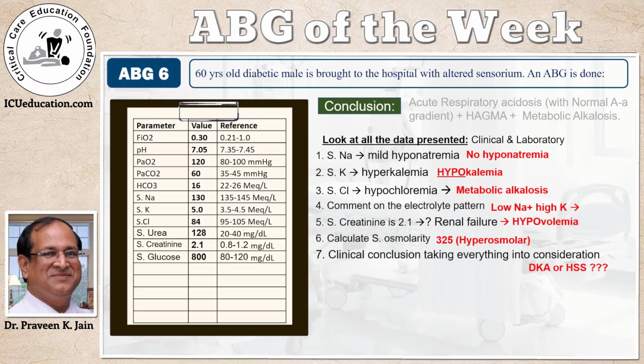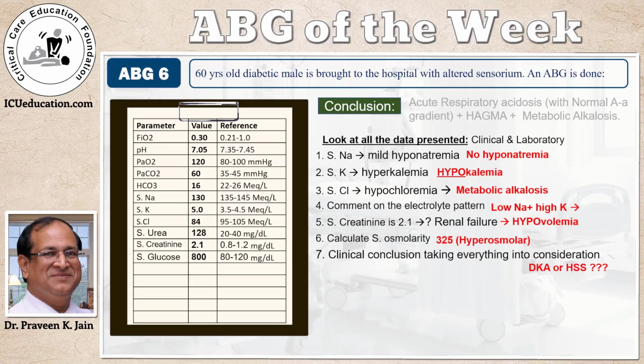So far, what we have seen is where we thought that there is hyponatremia, there was no hyponatremia. Where we thought there is hyperkalemia, there was in fact hypokalemia. We looked at hypochloremia. Now, you know that in blood gases, hyperchloremia is associated with the normal anion gap metabolic acidosis, which is also called hyperchloremic metabolic acidosis. So hypochloremia, which is just the opposite, is associated with metabolic alkalosis. And it may be our first clue to metabolic alkalosis, which this patient has anyways.